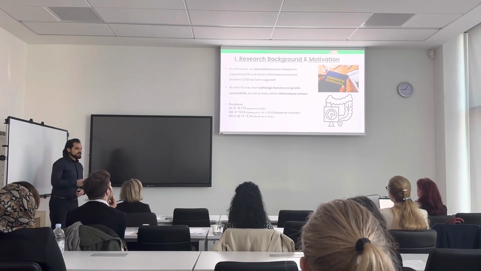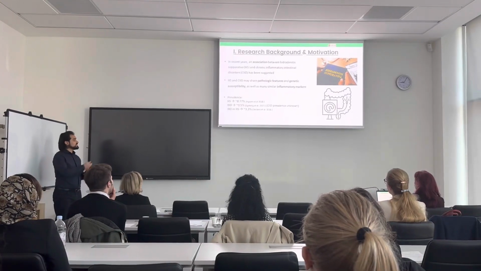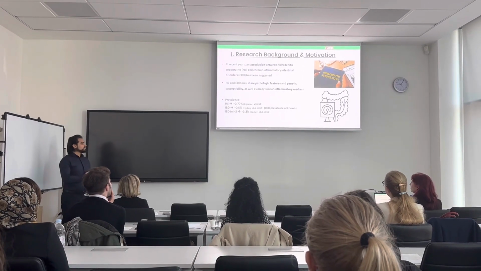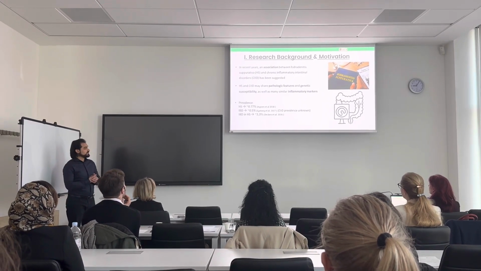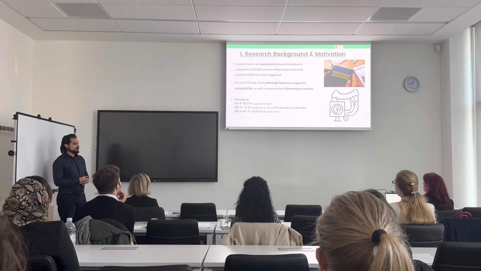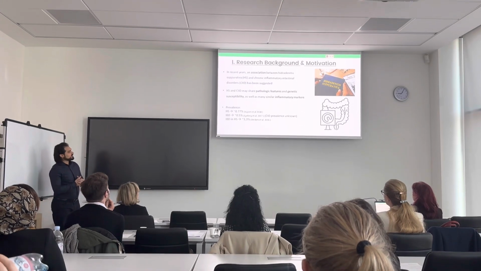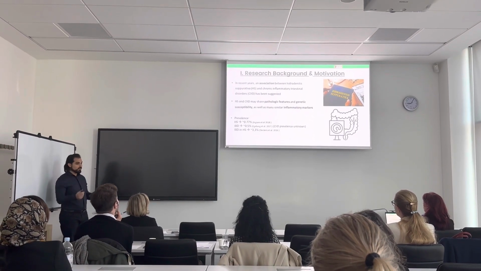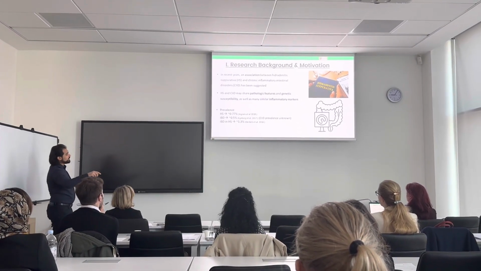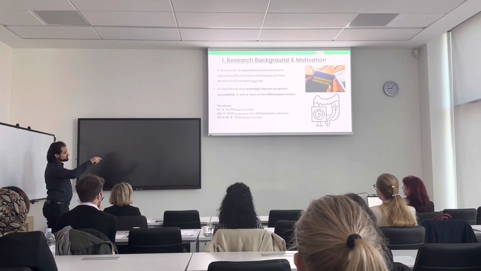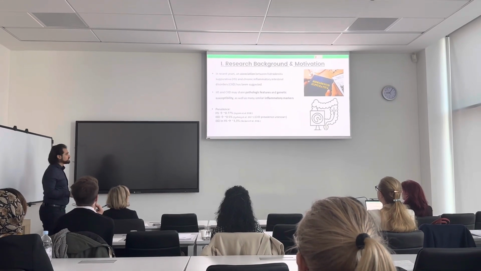For the research background, this stems from the fact that in recent years there has been an association between hidradenitis and CIID due to sharing similar pathological features as well as some similar genetic susceptibilities and many similar inflammatory markers. The prevalence of HS is around 1%, IBD is around 0.5%, the CIID as a whole, we don't have data on, and the prevalence of IBD in HS is 3.3%. And the opposite way around, the prevalence of HS in IBD is even much, much higher, but that is out of the scope of our research.